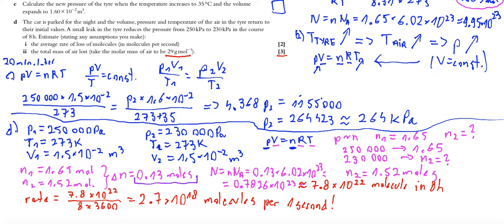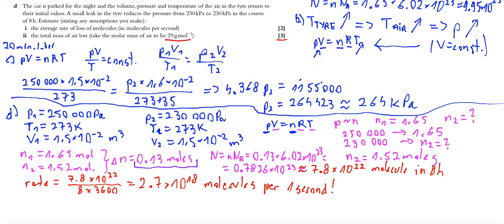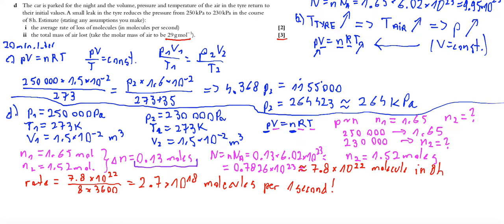Okay, so now we know the molar mass of air. Molar mass means mass of 1 mole, so we know that the mass of 1 mole is 29 grams. And we know the amount of moles which was lost. So we know that 0.13 moles was lost, and we don't know this. Again, by using simple proportion, you can find x.